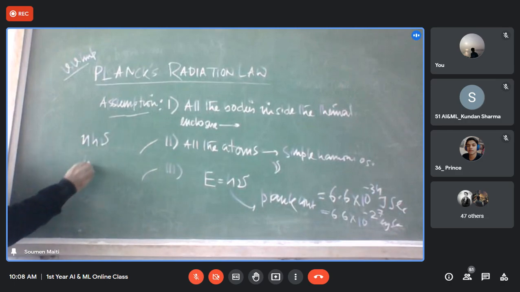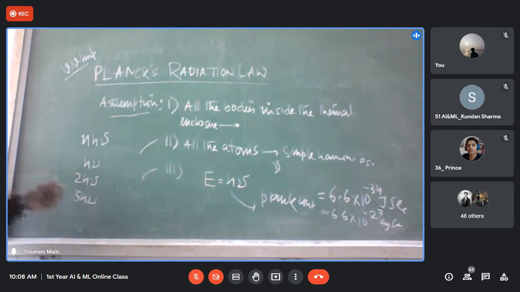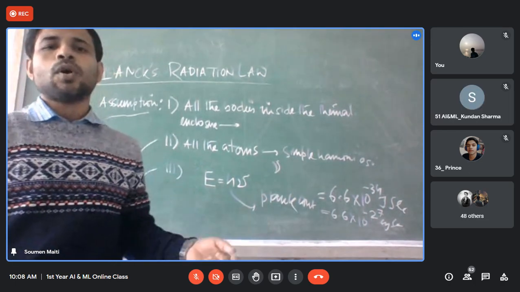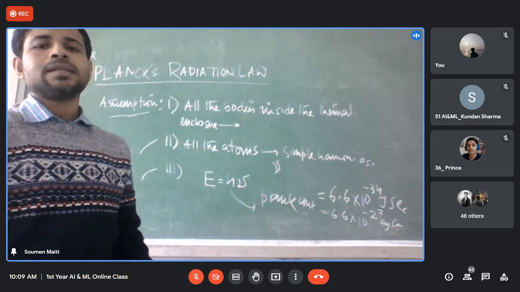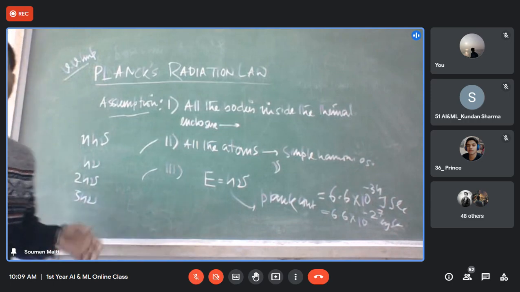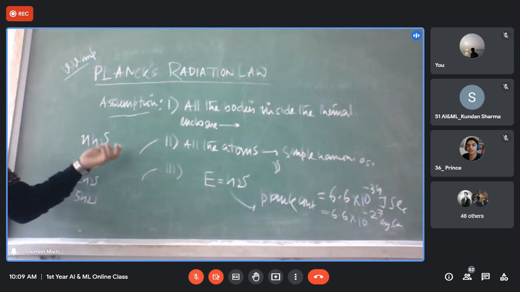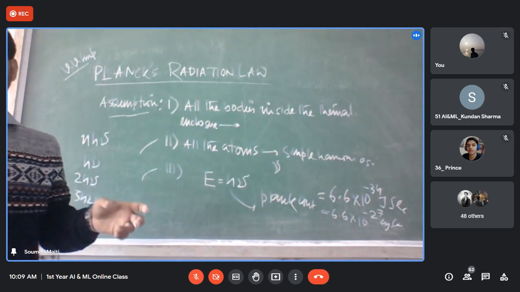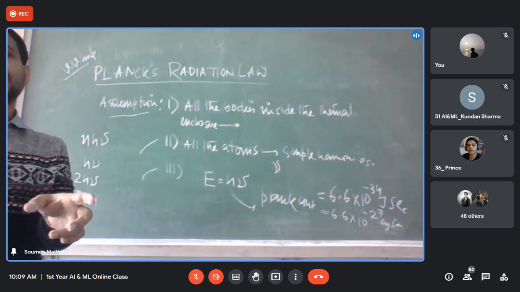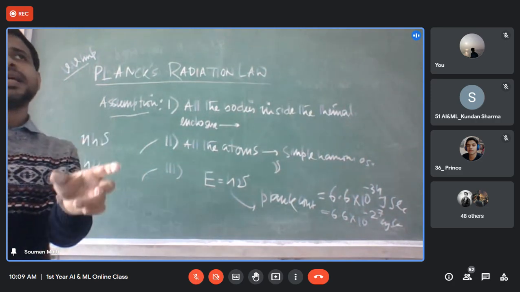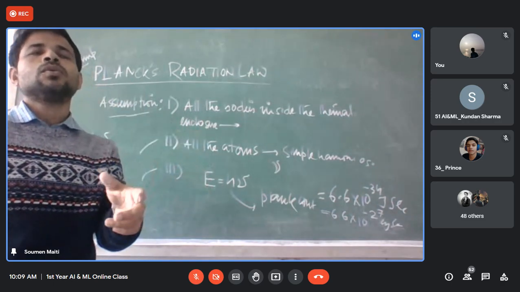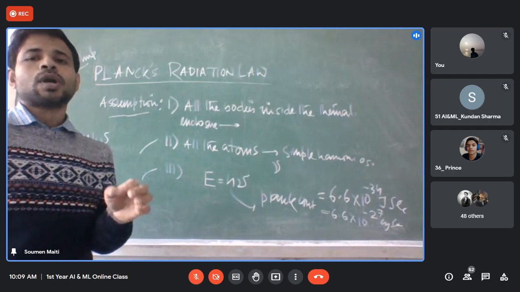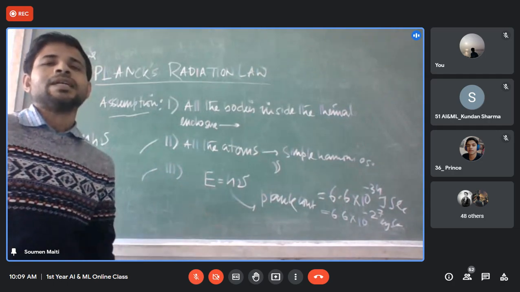That means it can be h nu, it can be 2h nu, it can be 3h nu, but it cannot be 1/2, 1/3 or 0.5, 0.3, 0.7 like this. Got my point? That is what quantized means: this equation E equal to n h nu is the quantization of energy. It can only take part in terms of 1h nu, 2h nu, 3h nu, not h nu by 2 or h nu by 3.